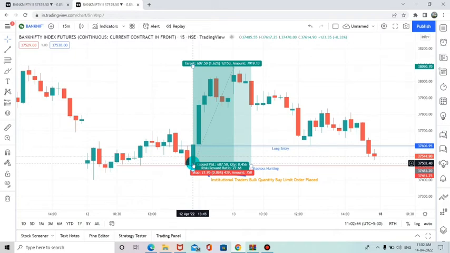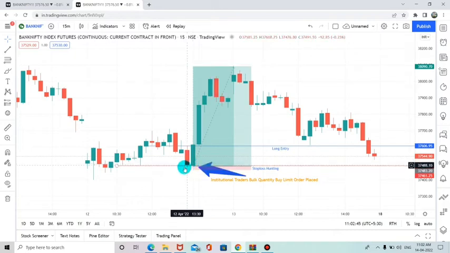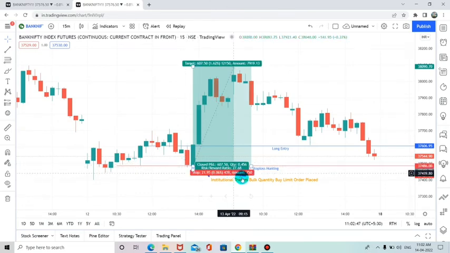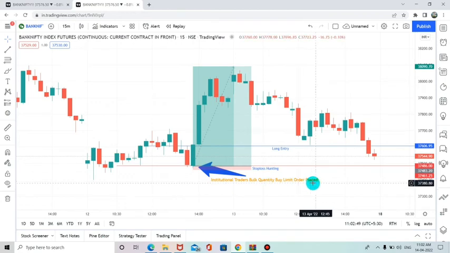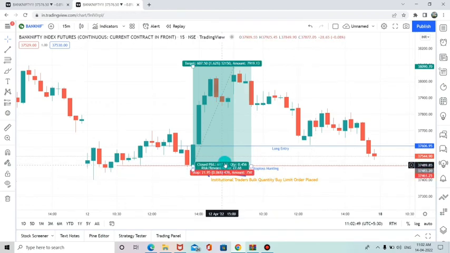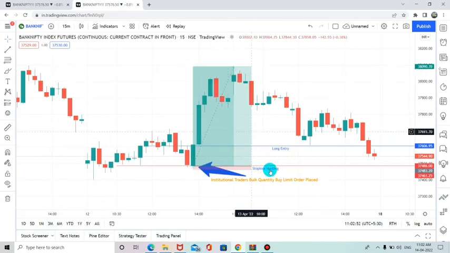Do you know why these traders can get a huge quantity at our stop loss place? Because they get many huge quantities of buy orders to be punched. If there are no retail traders, there are no institutional traders. Only through our stop loss hunting or our orders can they place huge quantities of orders in the market. This is the reason why institutional traders trap the moves of retail traders and place high quantities like this. You can see the market gave almost 607 points after that stop loss hunting.